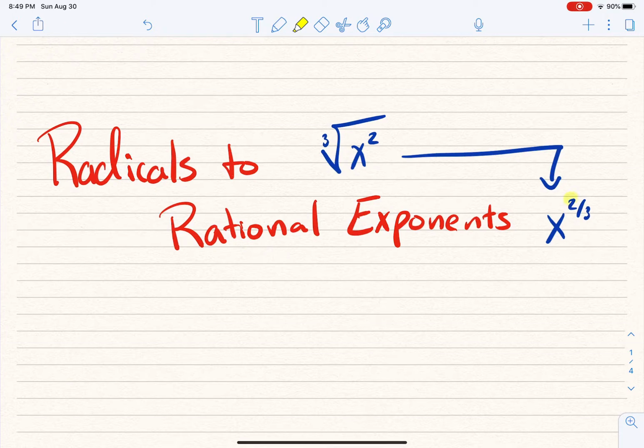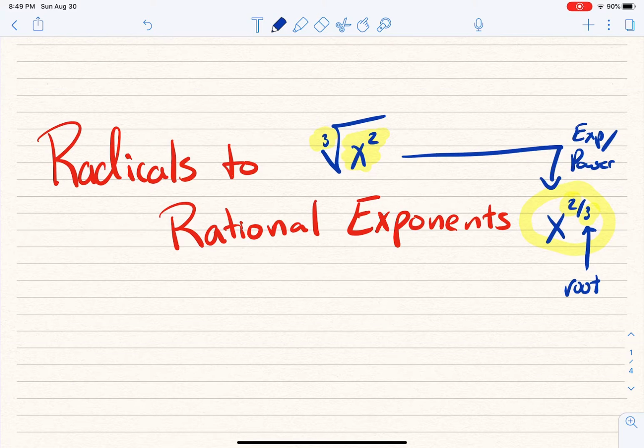We remember that the top of that is really like the exponent or the power, okay? And the bottom part of that was really the root. And we see that as we look at this, because this was an x squared, so that 2 ends up in the numerator, the top of the fraction, and this cubed root ends up in the bottom of this fraction right here. Okay, and so that's just the real basics, just to remind you.